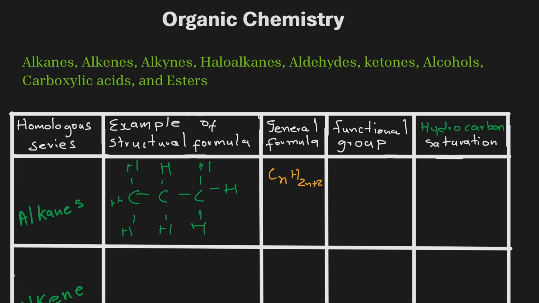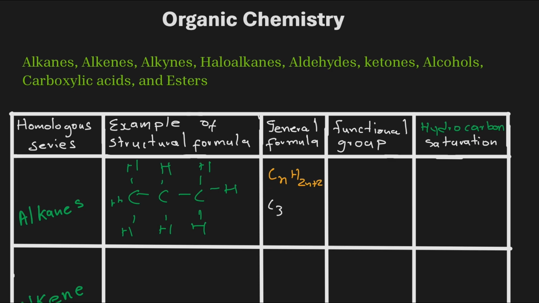Now, if we wanted to determine the chemical formula of this alkane, we will substitute the number of carbons in this general equation. Remember, this general equation is the same for all alkanes. So we substitute the number of carbons, which is 3.